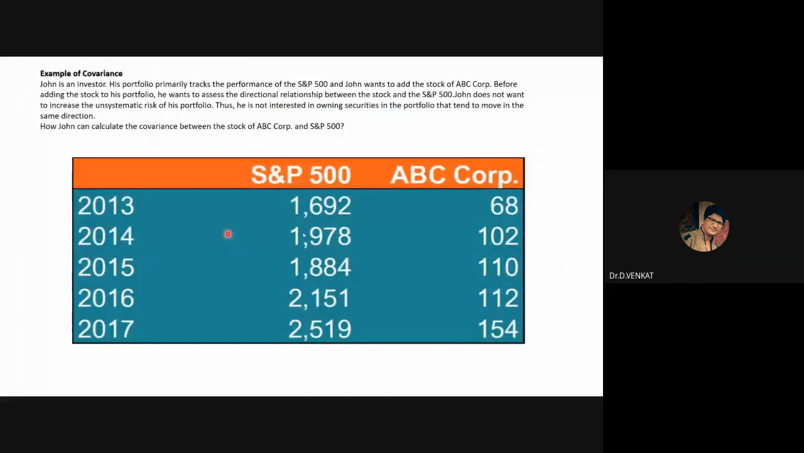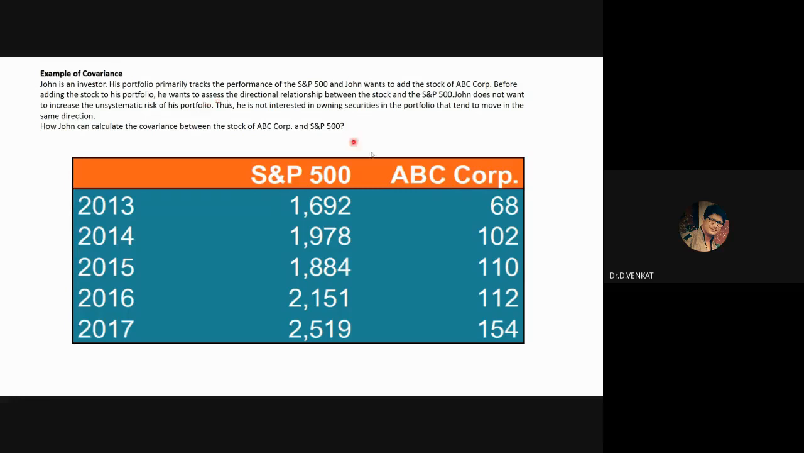Okay, suppose you take an example of this. You've been given the S&P 500, which is a mutual fund, and the stock ABC Corporation. Now Mr. Ranganath is an investor. His portfolio primarily tracks the performance of the S&P 500, and now he also wants to add the stock of ABC Corp. Before adding the stock to his portfolio, he is already investing in the S&P 500. Now he is considering ABC Corp.